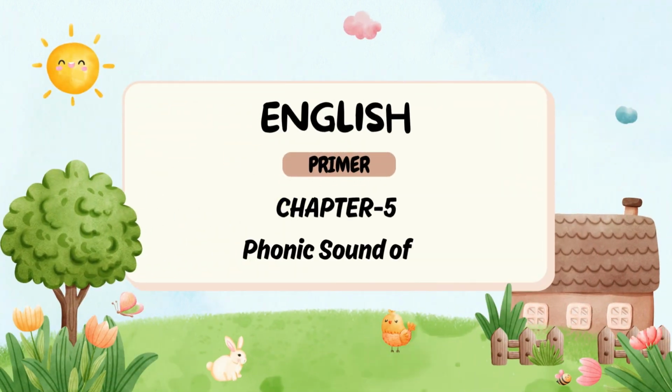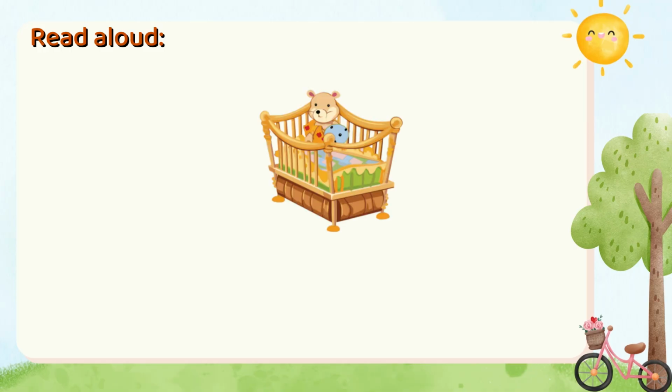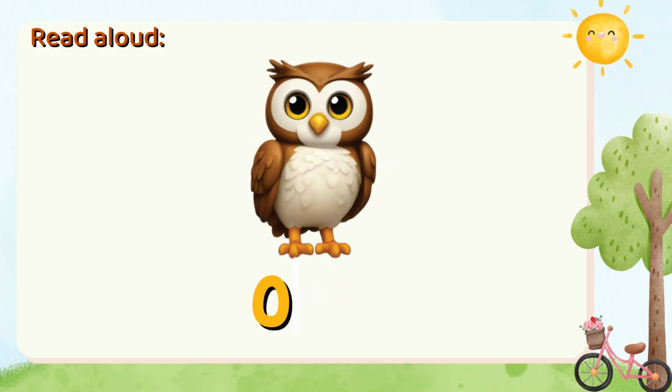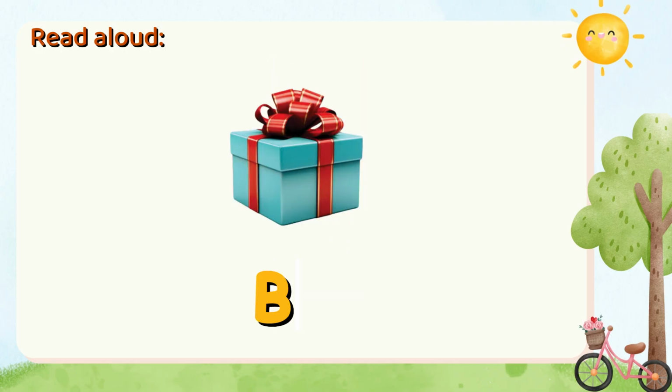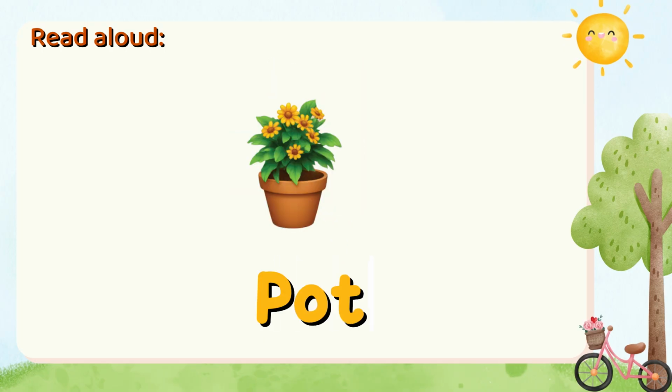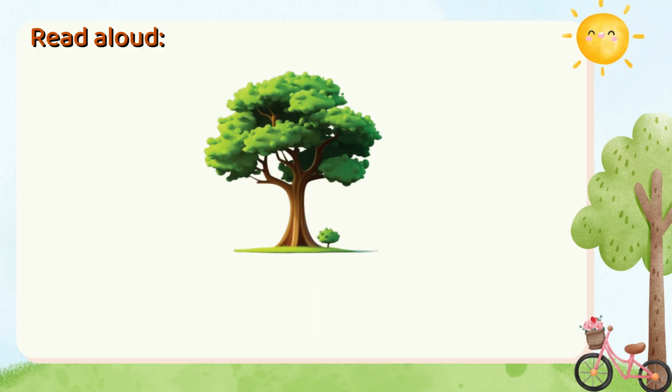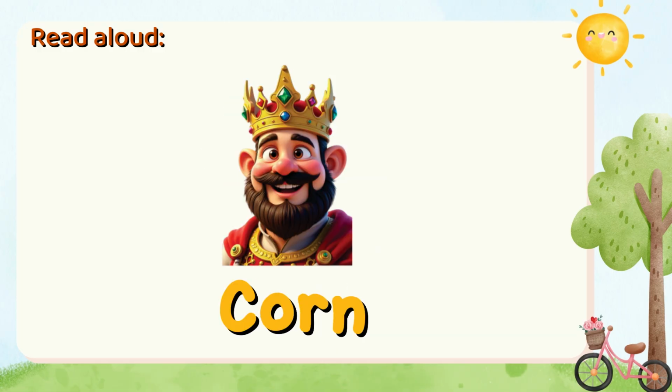Chapter 5. Phonic sound of O. Read aloud. Cot. Dog. Owl. Box. Pot. Boy. Oak. Corn.